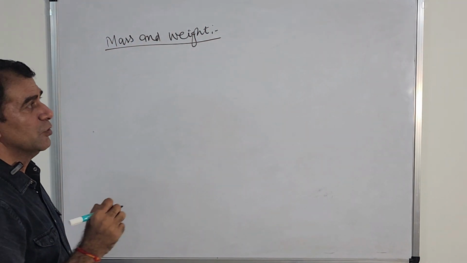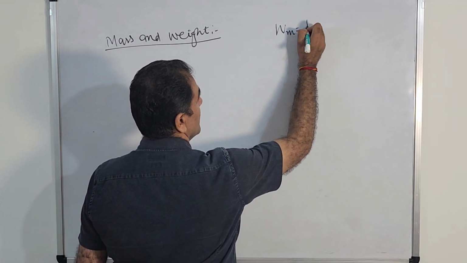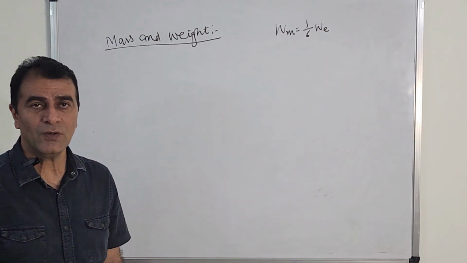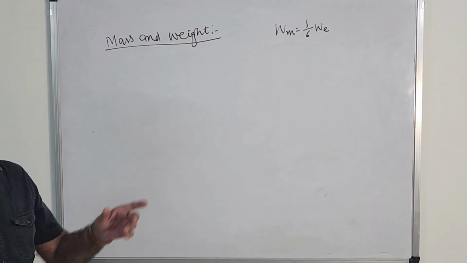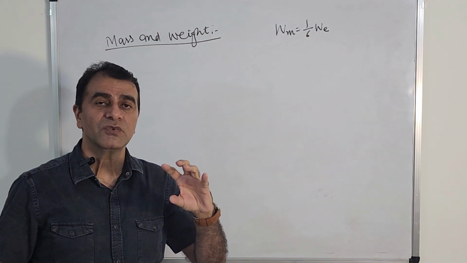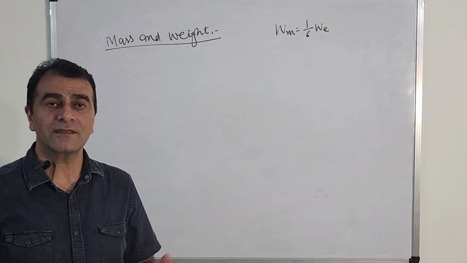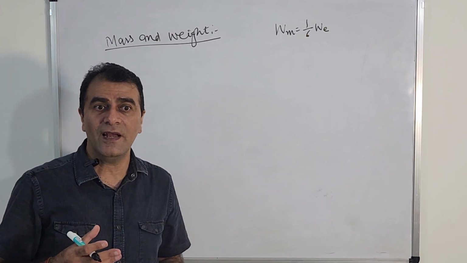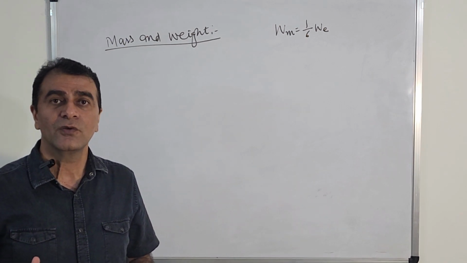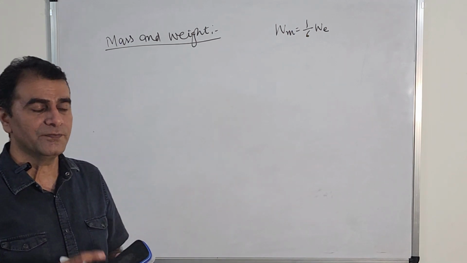And we will also prove that weight on moon is equal to 1 by 6th of weight on earth, which we discussed in the last lecture: whenever we go to moon, our weight becomes 1 by 6th of the weight on earth. However, it looks as if it is not possible, but it is actually possible. So what is it that does not change? Today we are going to discuss that.